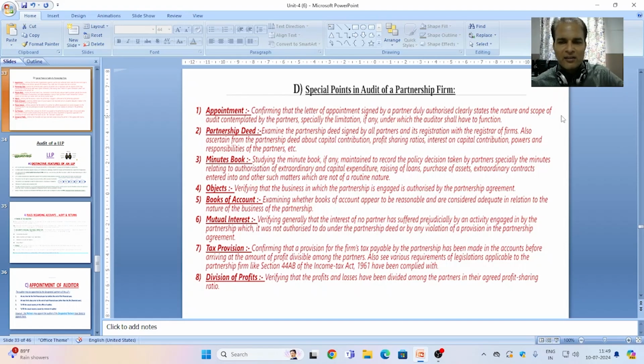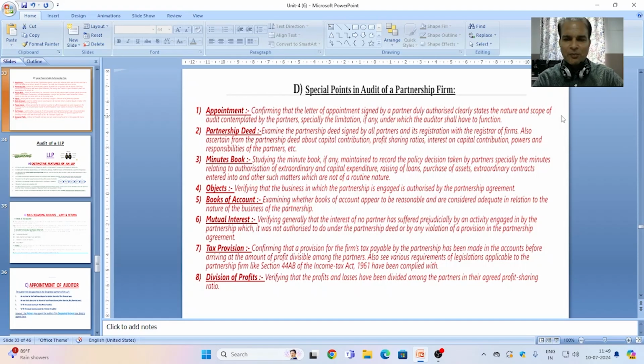Second, partnership deed. Examination of the partnership deed signed by all partners and its registration with the registrar of firms. Also ascertain from the partnership deed the capital contribution, profit sharing ratio, interest on capital contribution, and powers and responsibilities of the partners.